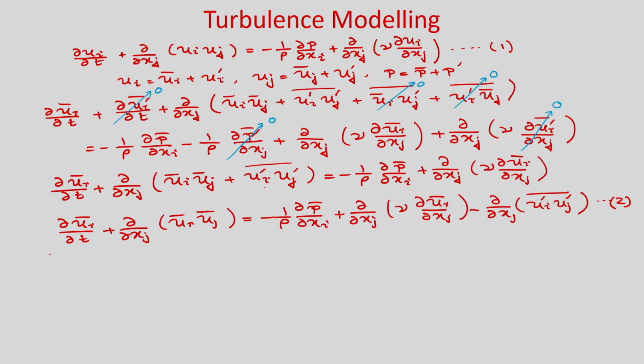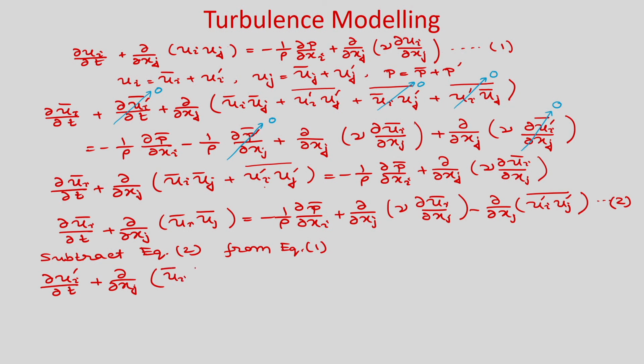So we can write del u_i prime by del t plus del of del x_j of (u_i bar u_j prime plus u_j bar u_i prime plus u_i prime u_j prime minus u_i prime u_j prime bar).